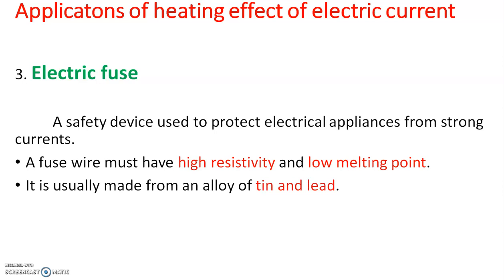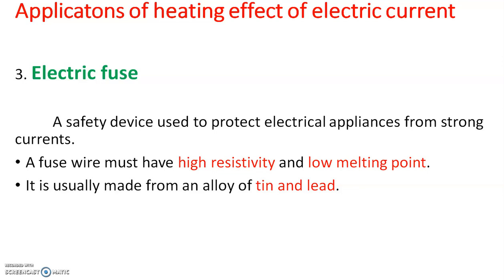Okay. So today which topics did we discuss? We discussed the heating effect of electric current. What is meant by heating effect of electric current? We discussed Joule's law of heating, which says that heat energy produced is directly proportional to the square of current, directly proportional to resistance, and directly proportional to time, or we can write H = I^2 R T. Then we discussed some practical applications of heating effect of electric current.